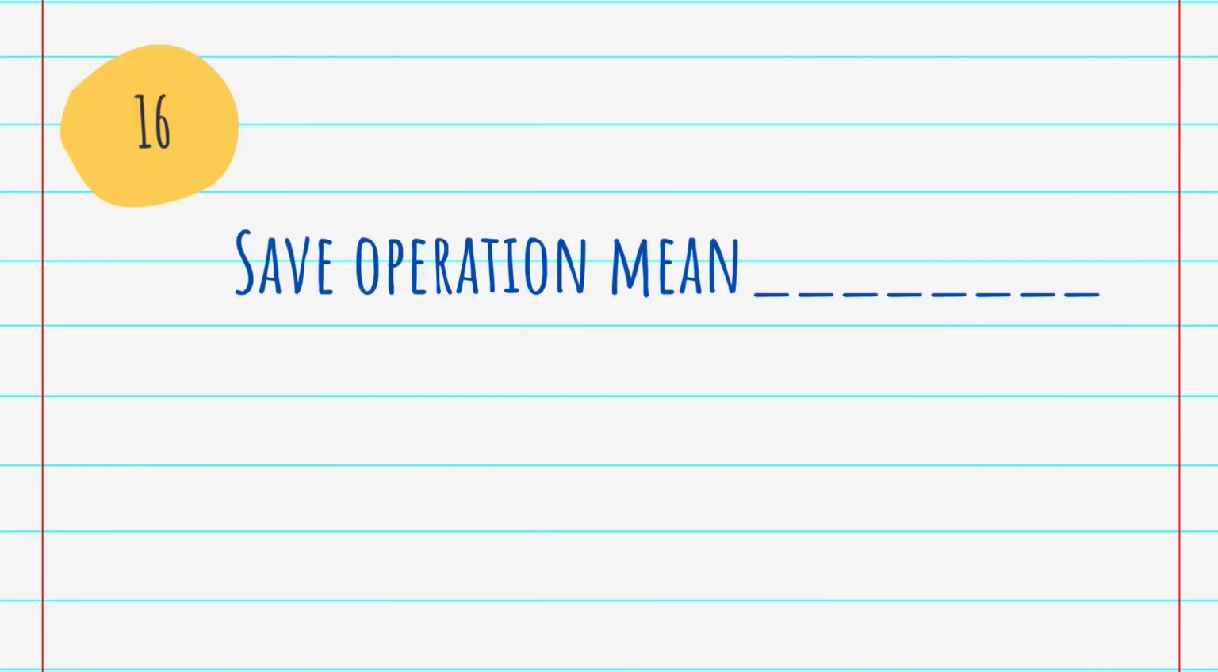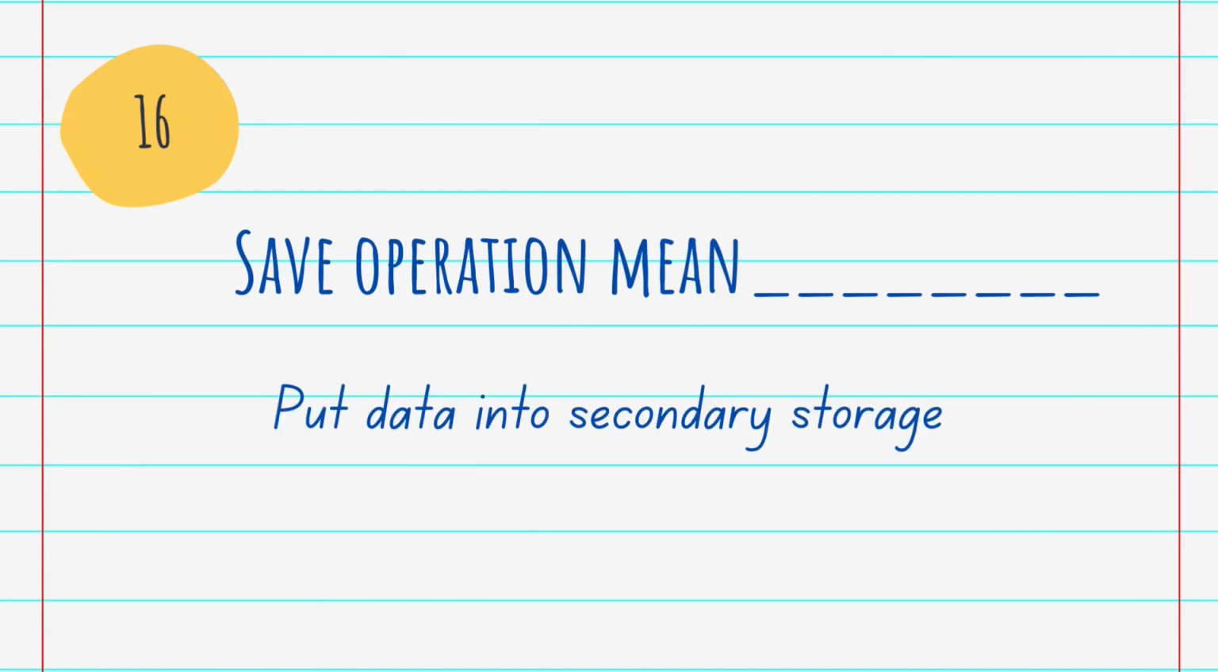Okay. Then the next question is, save operations mean blank, and the answer is put data into the secondary storage. Computers use main memory such as random access memory and cache to hold the data that is being processed. We know that, right? However, this type of memory is volatile, it loses its contents when the computer is switched off.